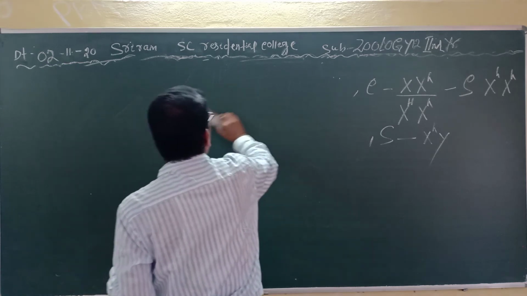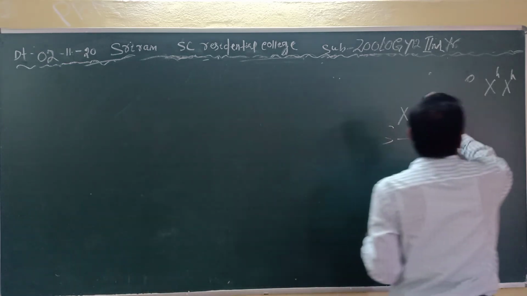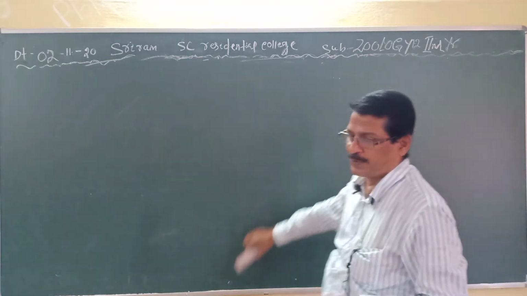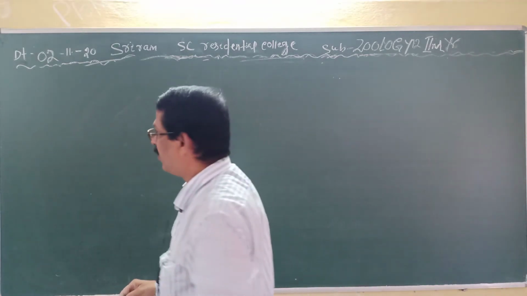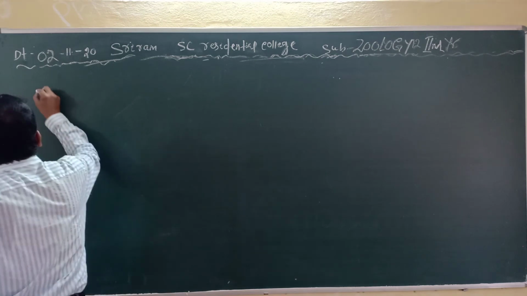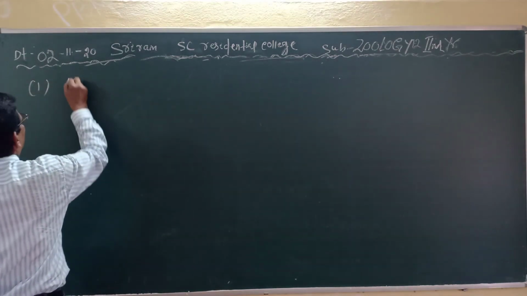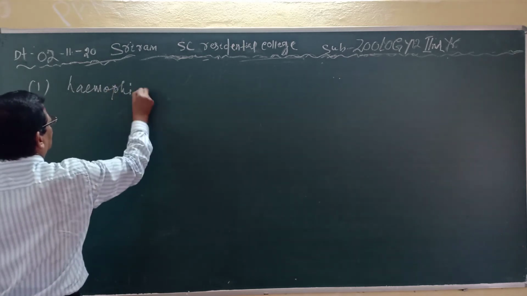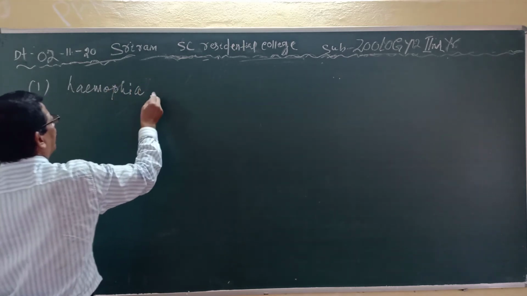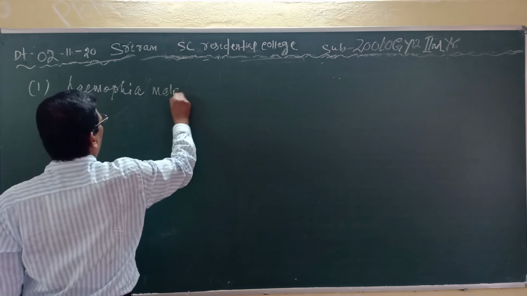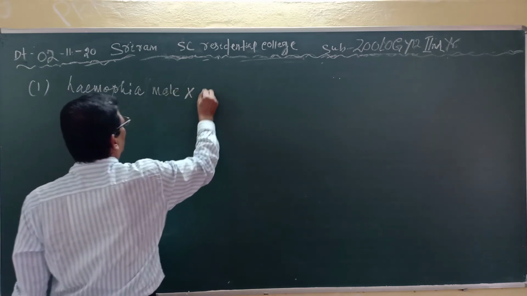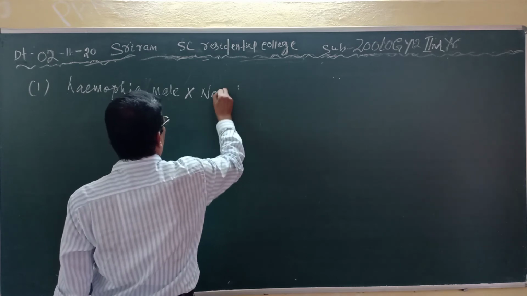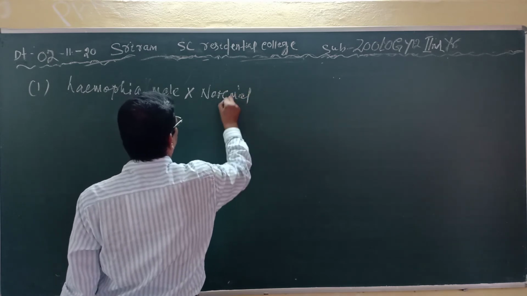Then what are the possibilities of the cross? Take the example of a cross between a male and a female. First, a hemophilic male crossed with a normal female.